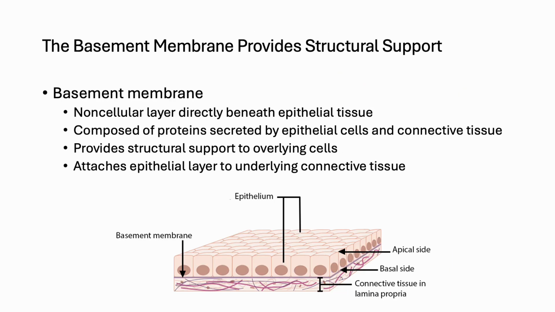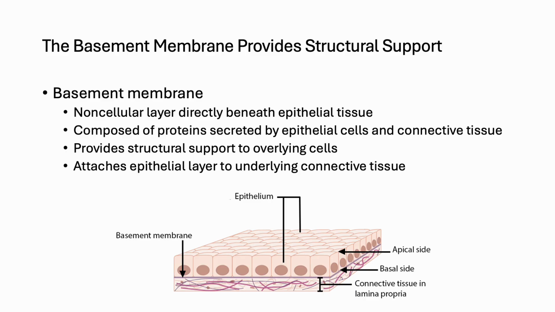The basement membrane is a noncellular layer that lies just beneath epithelial tissue. It is made of proteins secreted both by the epithelial cells and by underlying connective tissues. Its primary role is to provide a strong yet flexible support base for the epithelial layer.